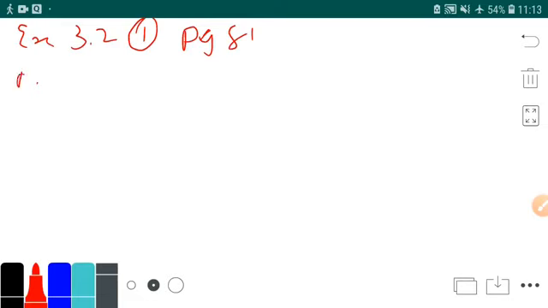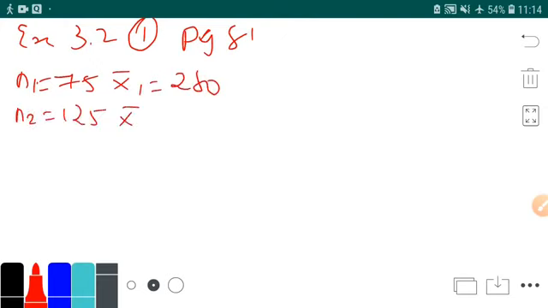So there are 75 workers, so n1 is 75. The mean was 280, so x bar 1 is 280. Then there were 125 workers and x bar 2 was 150. Then you have to find the mean of all the workers.